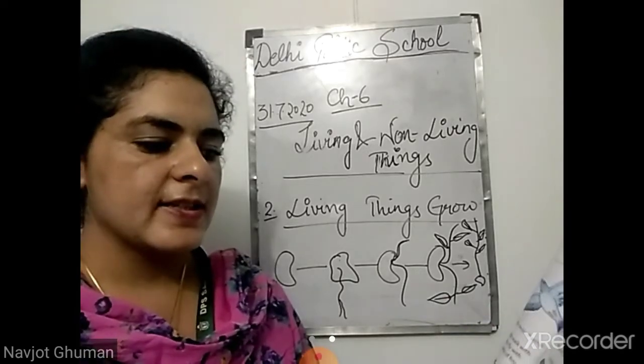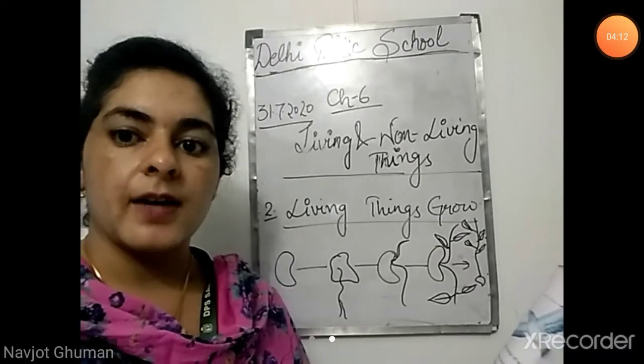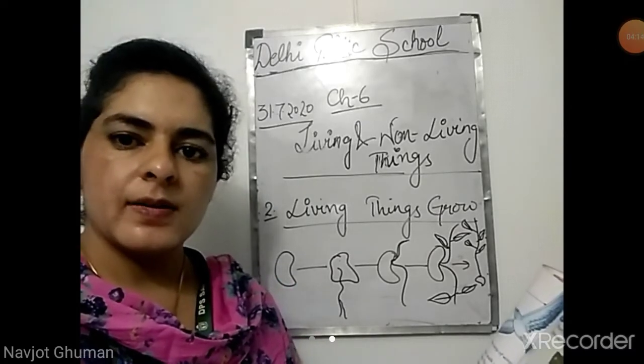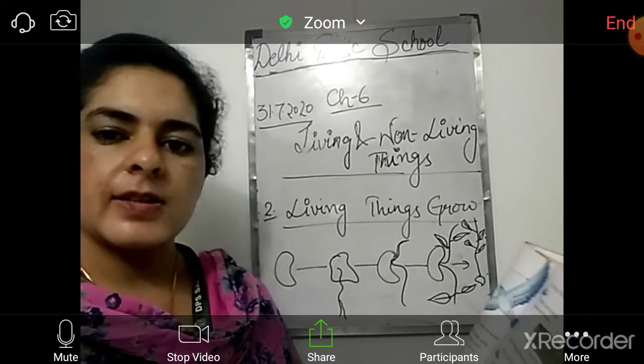The next characteristic is that living things breathe. We breathe, we take in air. Can we live without air? No, we cannot live without air. So the next characteristic is that living things breathe.